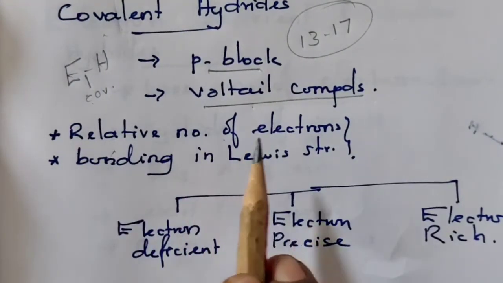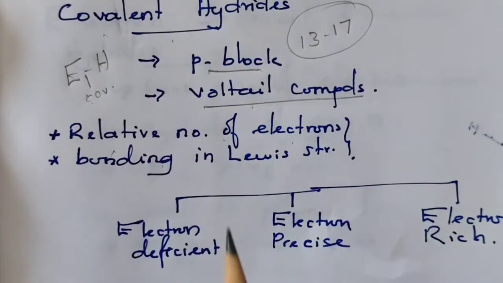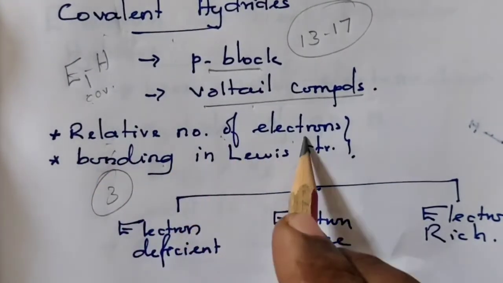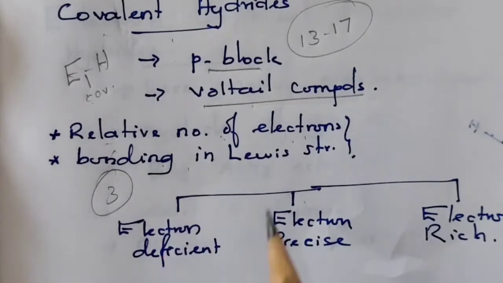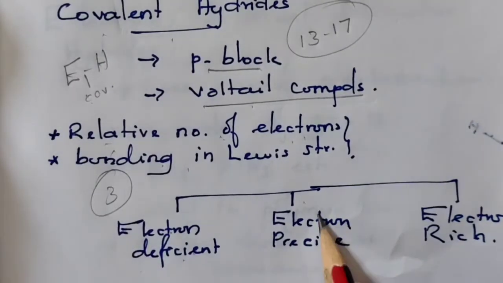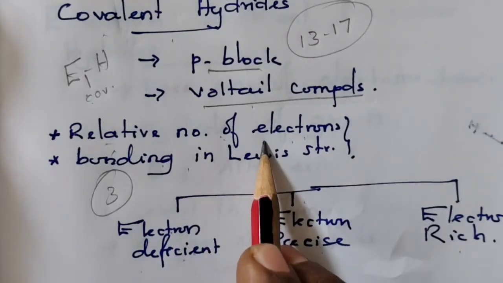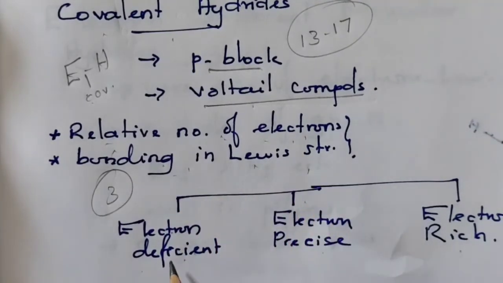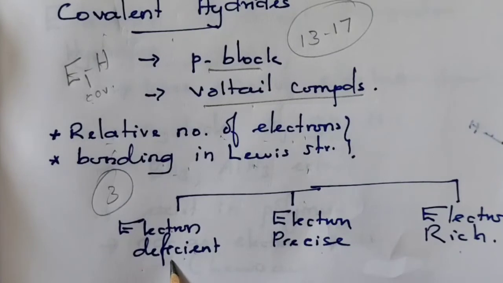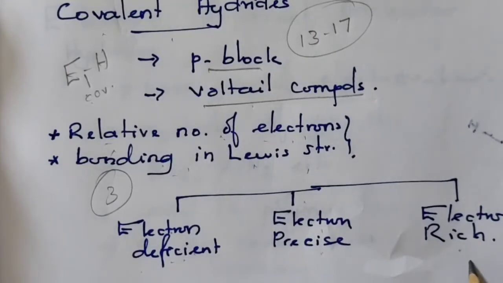Based on the number of electrons present as well as the bonding in Lewis structure, these hydrides are further classified into three types: electron deficient molecular hydrides, electron precise molecular hydrides and electron rich molecular hydrides.